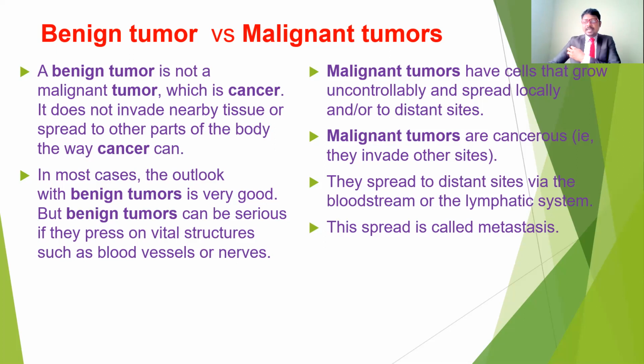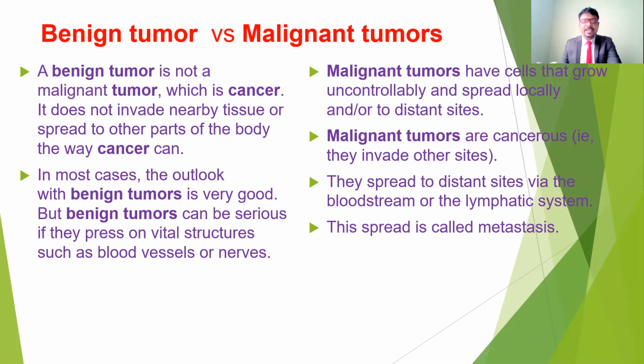Only at the particular part, for example if the tumor is in the axilla, it is going to increase in size. Because of the increasing size, it may occupy space and compress the surrounding structures, but it's not going to spread to other parts of the body. So that is the main difference between the benign tumor and the malignant tumor. In most cases, the outlook with benign tumors is very good. We can see the shape and size. But a benign tumor can be serious if it presses on vital structures such as blood vessels and nerves. So, as we just discussed, it's not going to spread to other parts of the body.